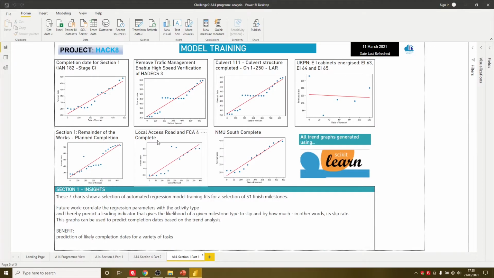Finally, then, in terms of model training, using scikit-learn this time, we've got these 7 particular charts that all show regression analysis of chosen milestones. The idea being that there'd be future regression parameters of those activity types. The basic benefit here is we can predict the likely completion dates for a variety of tasks. James, over to you.